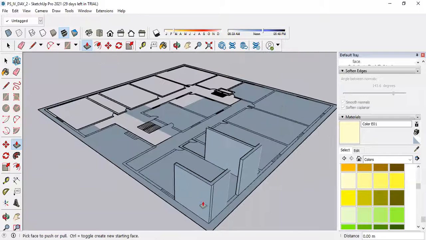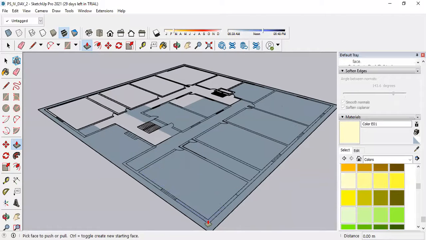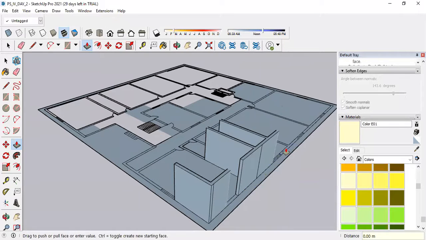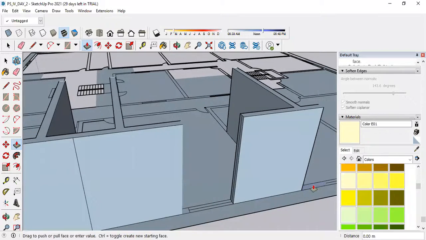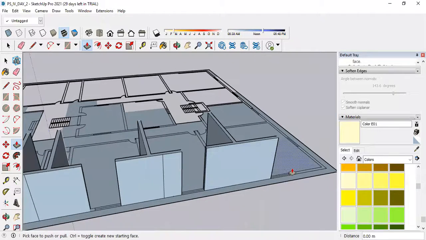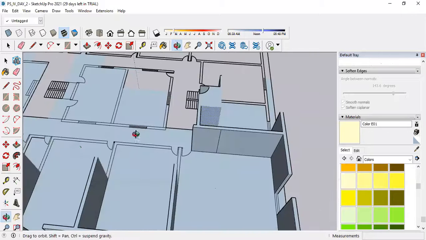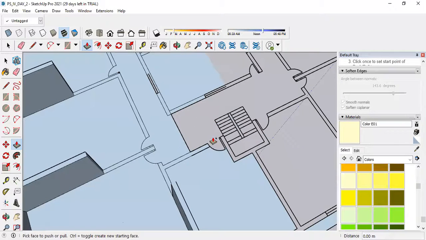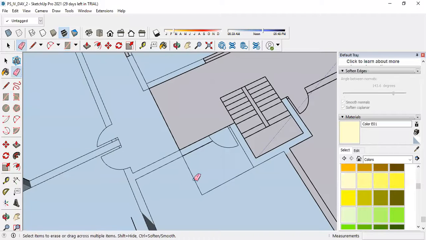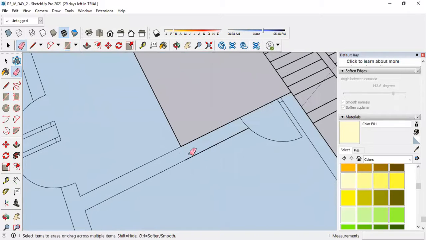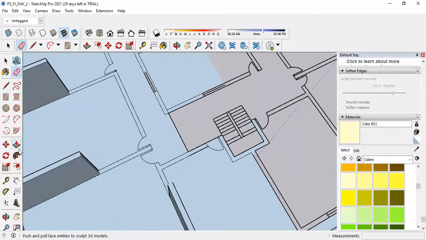Just provide the height to this particular region. 4, enter. Then simply double click on these patches. Simply select these planes, increase the height of this like this. See, there is a problem, so we need to rectify that and resolve these problems. Now I will make this a group, erase these unwanted lines. It should be in a continuous mode. Then select this. Again there is a problem.